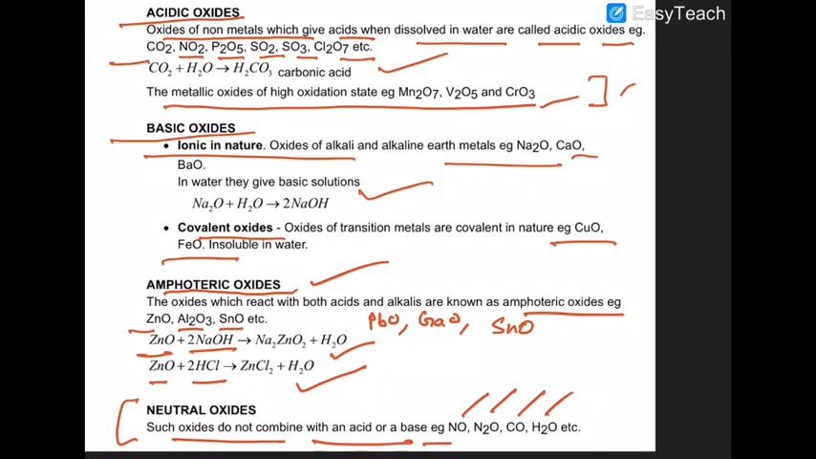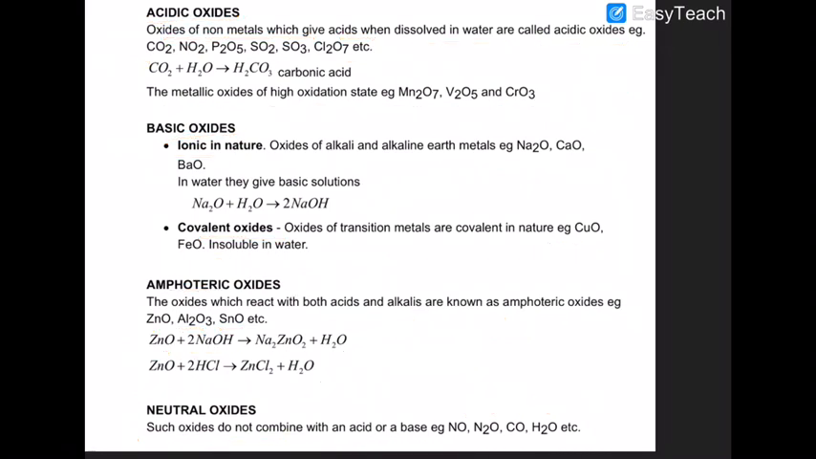Now you have acidic oxides. Oxides of non-metals are generally known as acidic oxides. Why? Because when oxides of non-metals are dissolved in water, they produce acids. They produce H plus ions in aqueous medium. Carbon dioxide, NO2, P2O5, SO2, SO3, Cl2O7, Cl2O3, all of them are examples of acidic oxides.